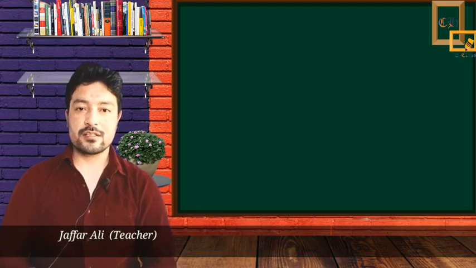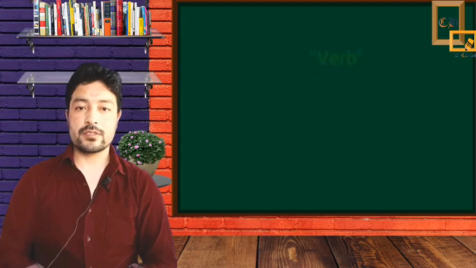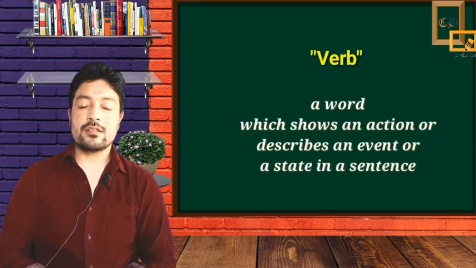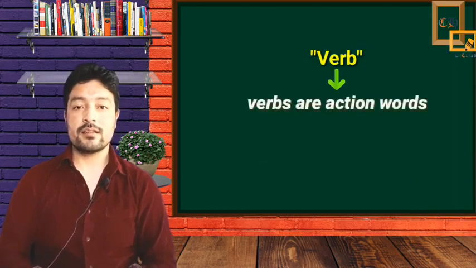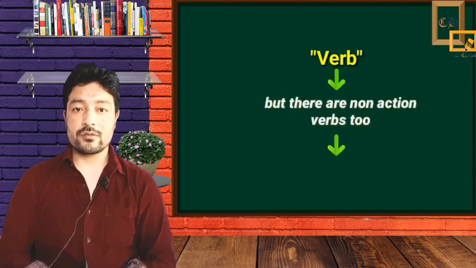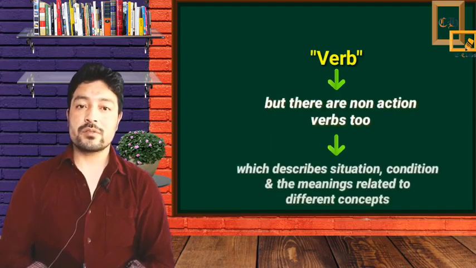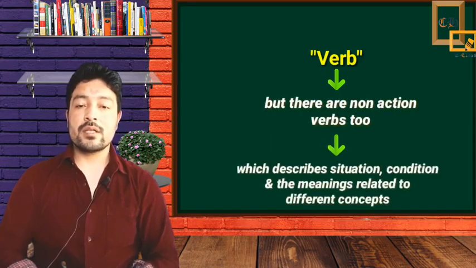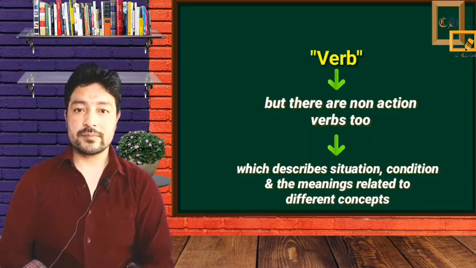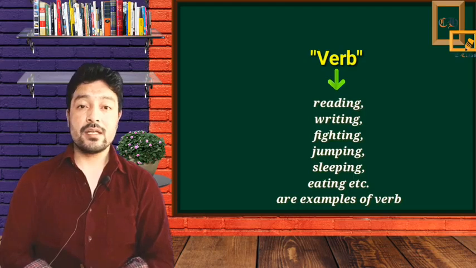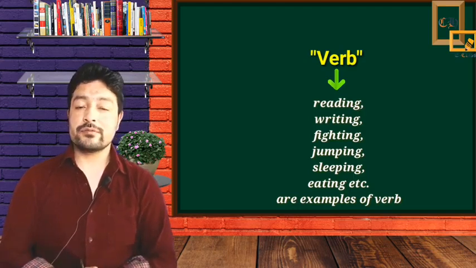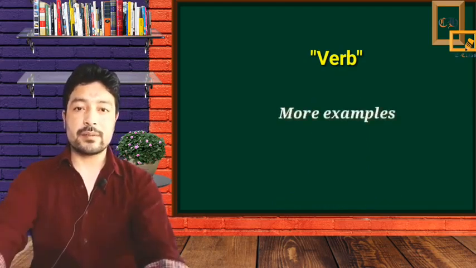Dear students, today in this class we are going to learn about verbs and their kinds. A verb is a word which shows an action or describes an event or a state in a sentence. We normally say that verbs are action words. That's correct. But there are non-action verbs too, which describe situations, conditions, and meanings related to different concepts. Words like reading, writing, fighting, jumping, sleeping, eating, etc. are examples of verbs.